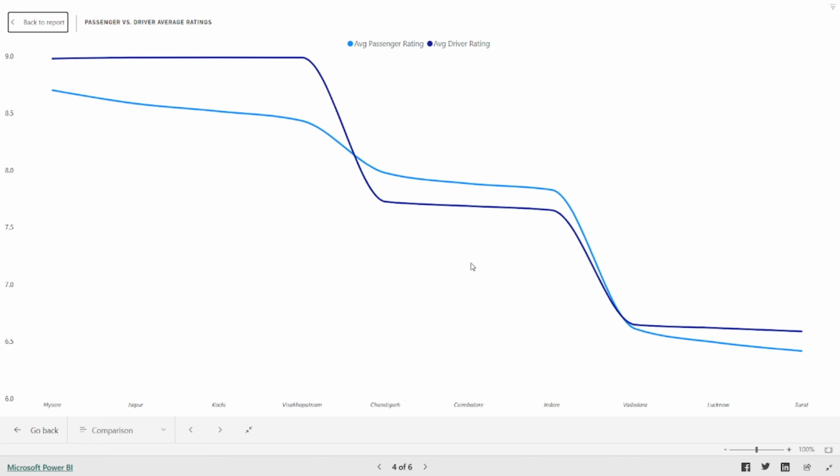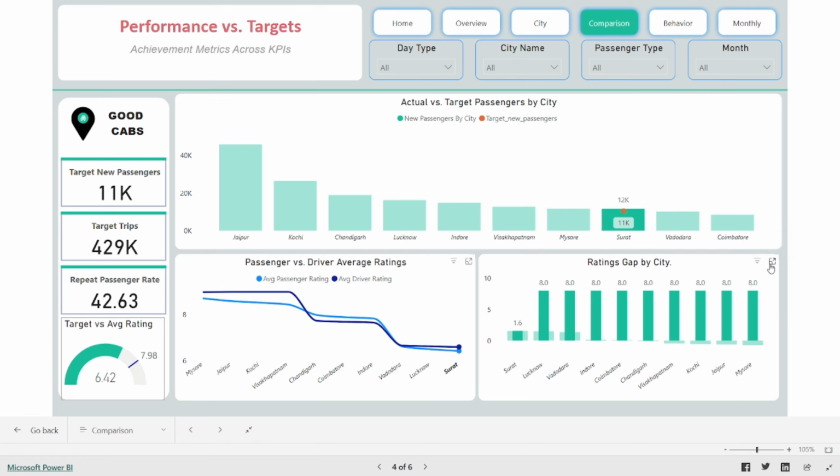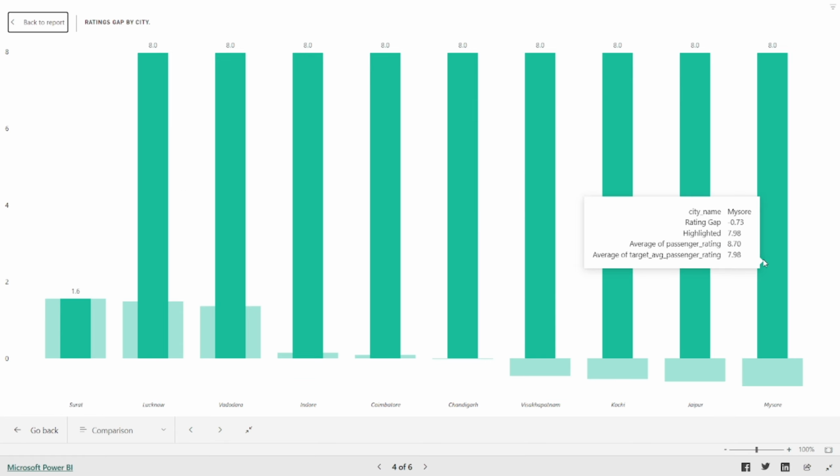This line chart is for passenger versus driver average rating: for Mysore, average passenger rating is 8.70 and driver rating is 8.98. For Surat, average passenger rating is 6.24, the driver rating is 6.59, and this is the rating gap by city.